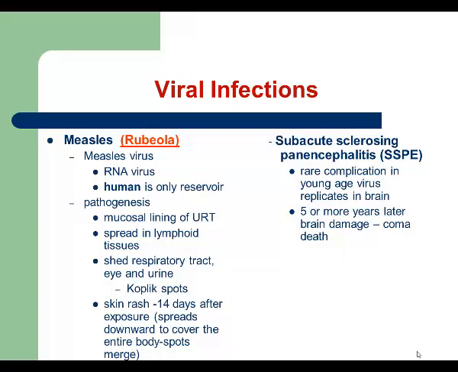And when it gets into the bloodstream, patients develop skin rash. The first rash will appear on the surface of the face of the patient, and then it will spread downwards. When that rash reaches the feet of the patient, it means the patient starts going through recovery.